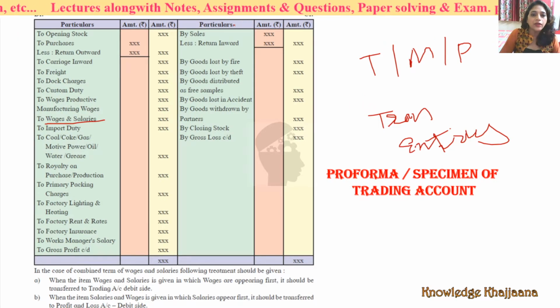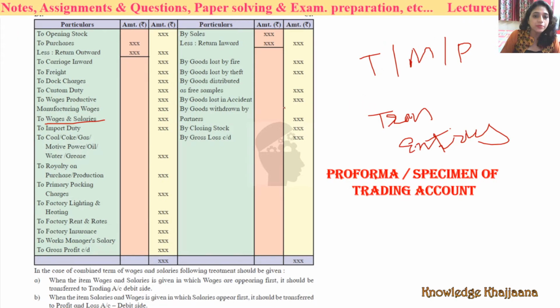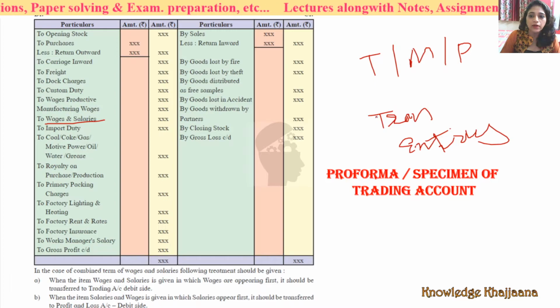And the incomes which we earn, we enter or record on the credit side of the trading account. Direct sales account, by sales, goods lost by fire, goods lost by theft, goods distributed as free samples, goods lost in accidents, goods withdrawn by partners, closing stock.